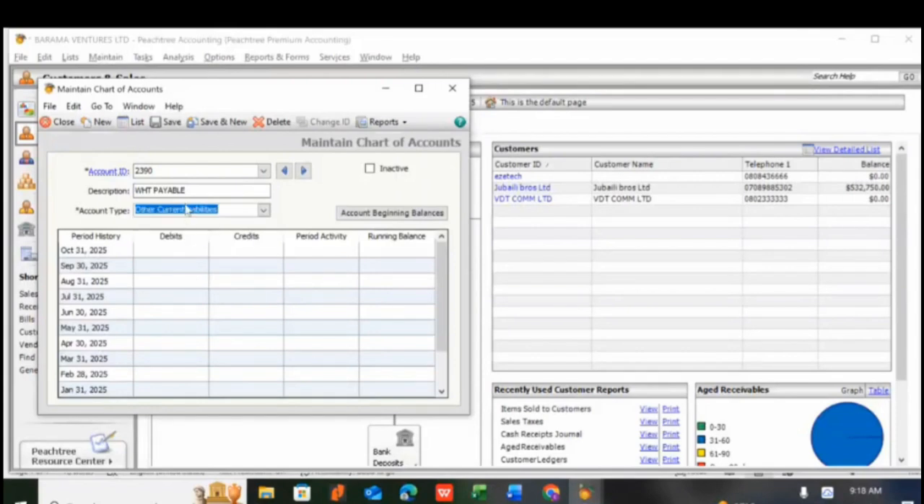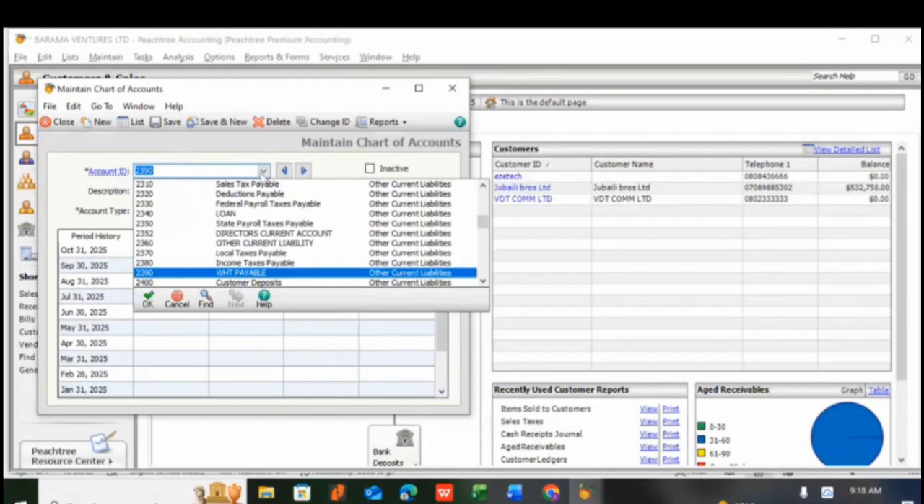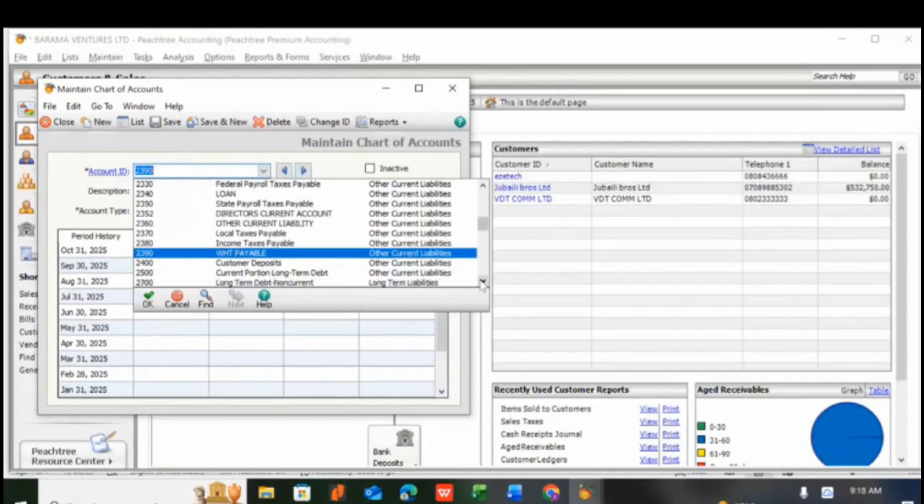Because I told you that withholding tax payable is a liability account. After this, you can see 2390, you save it. It will save. Now let's go there again. Has it been saved? Yes. This is what we just opened right now. Okay. We've done withholding tax payable.